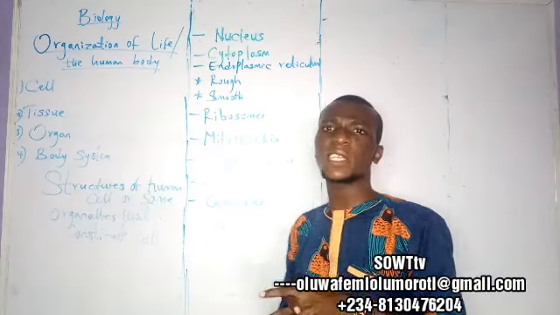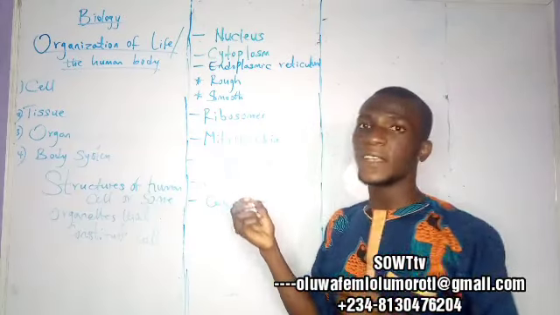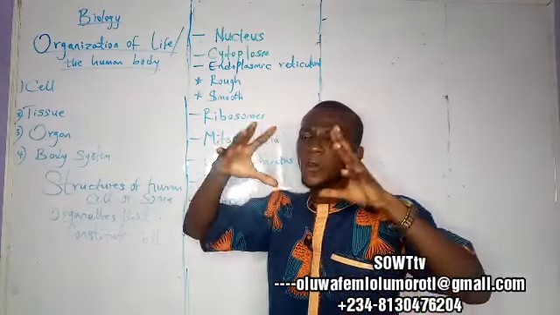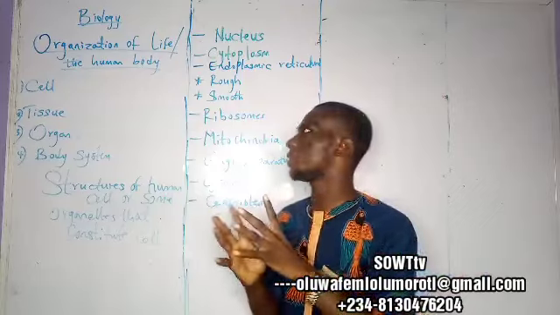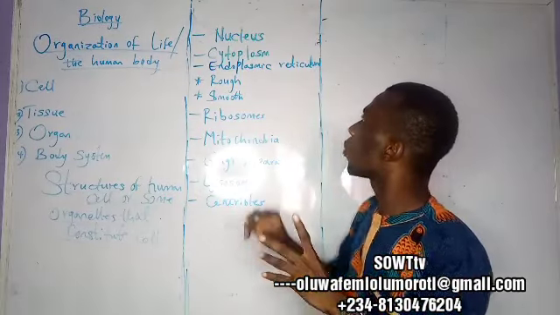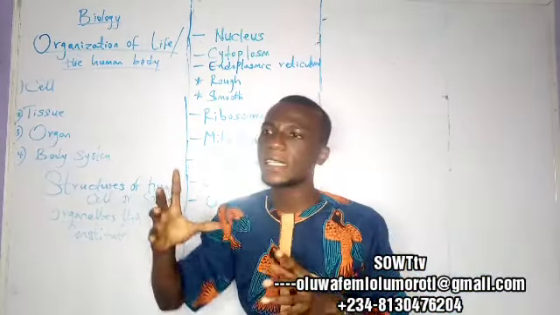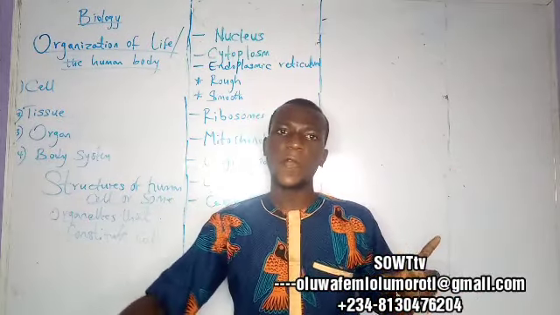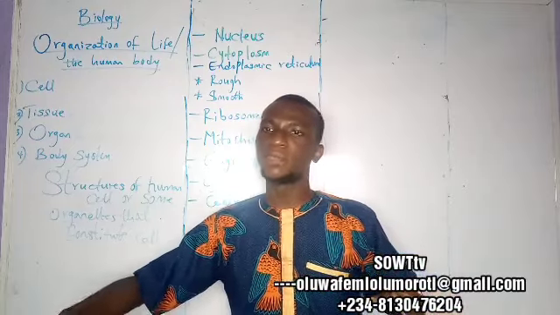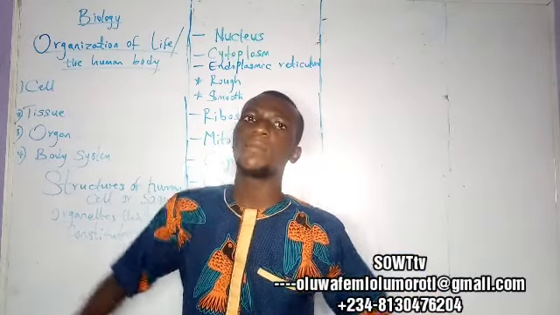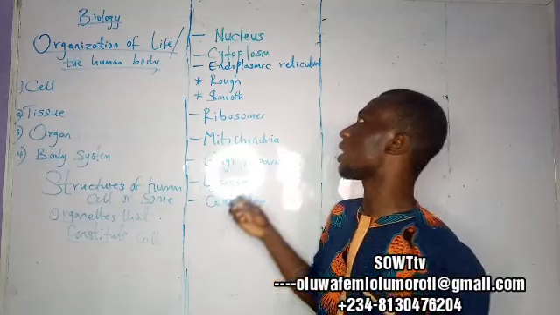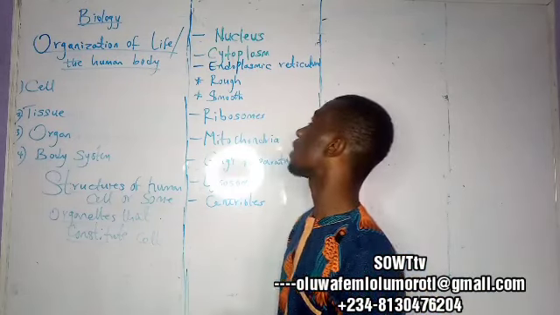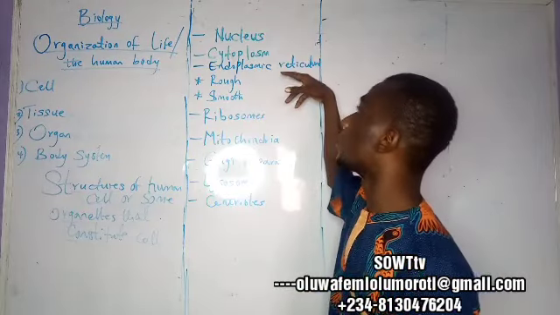So cytoplasm is a colorless, jelly-like fluid that makes up a living thing. It is like a living fluid, colorless and jelly-like, that revolves between the inner membrane and the outer membrane, making up a living thing that we call protoplasm. Yes. So the next thing we have here is the endoplasmic reticulum.